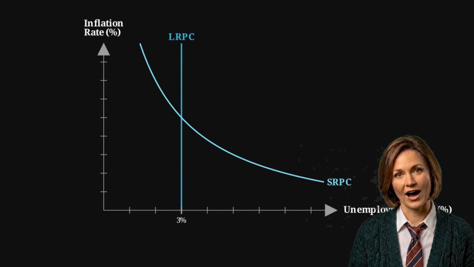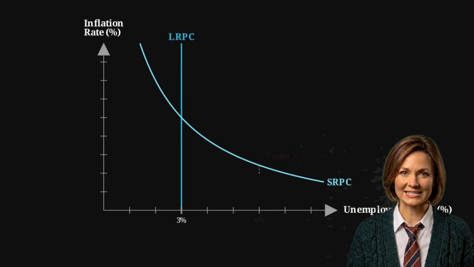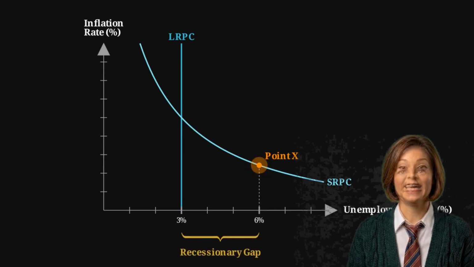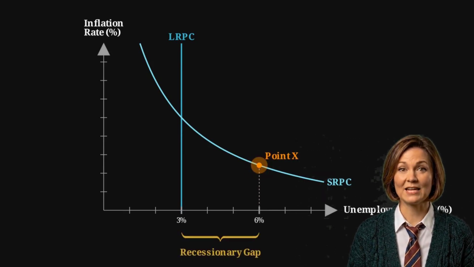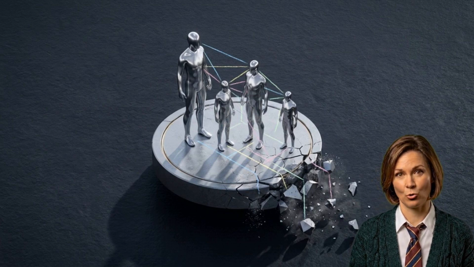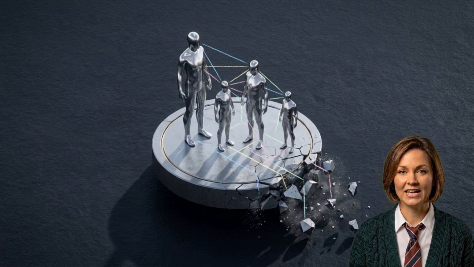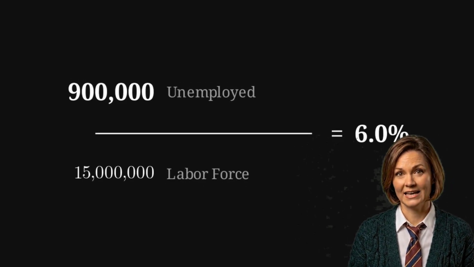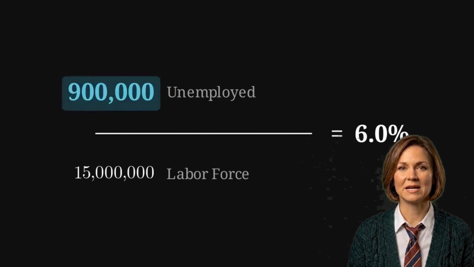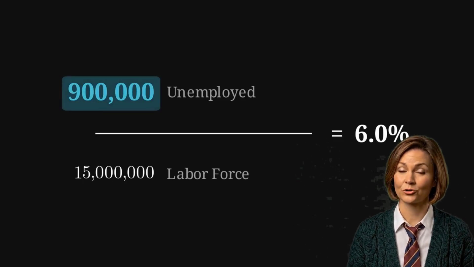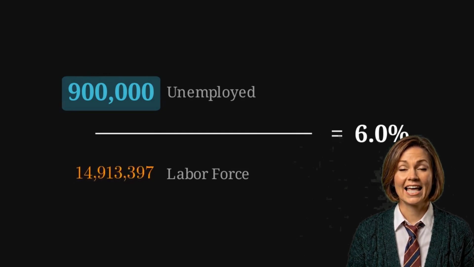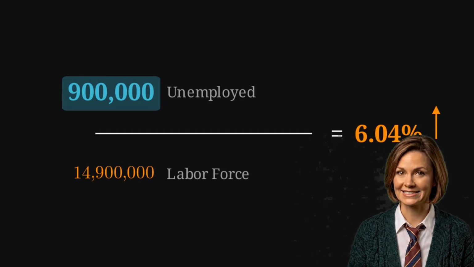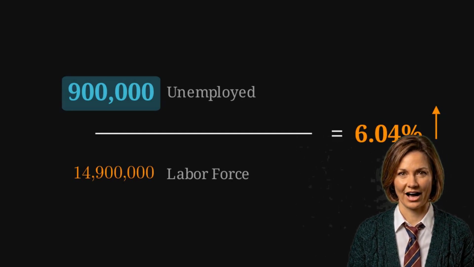On a Phillips curve graph, we represent this as point X, located on the short-run curve to the right of the vertical long-run line. Consider what happens to this math if 100,000 of those employed workers decide to retire. When these workers retire, they leave the labor force entirely. The number of unemployed people remains the same, but the denominator, the labor force, shrinks. This mathematical change causes the overall unemployment rate to rise, even though no one was actually fired.